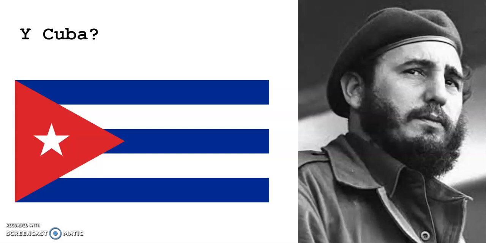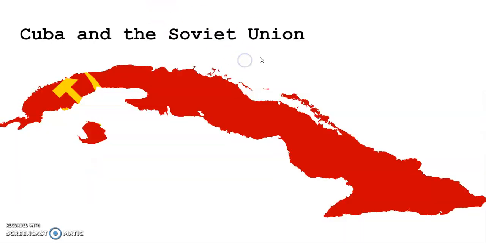When Fidel Castro came into power, there was what's called the Cuban Revolution. So this revolution was huge, a big uprising. Fidel Castro came to power, and he was a communist. So he changed the relationship between Cuba and the United States into one of adversaries instead of allies. And then he became allied with the Soviet Union, the other communist powerhouse. So here's where we first start to see changes in relations. And now we have Cuba becoming a communist country that's allied with the Soviet Union.